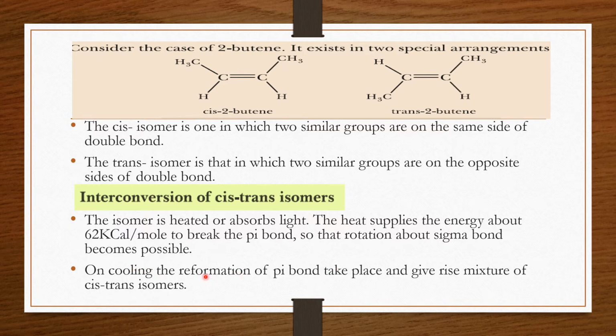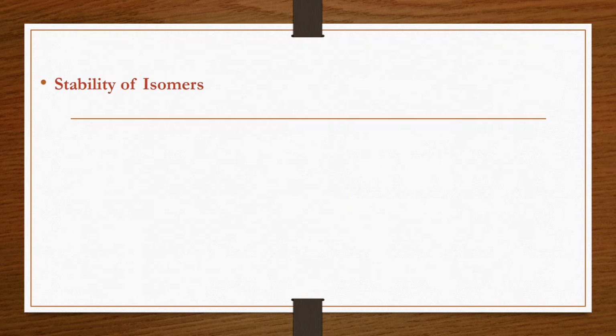And when we cool down, reformation of the pi bond will take place. On cooling, the pi bond is reformed again, and we will get a mixture of the cis and trans isomers, where the cis isomer is also present and the trans isomer is also present. So interconversion of cis-trans isomers is possible by heating.